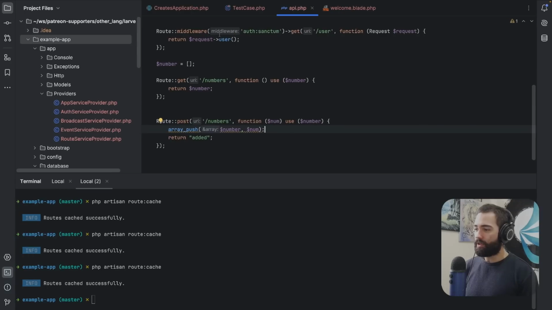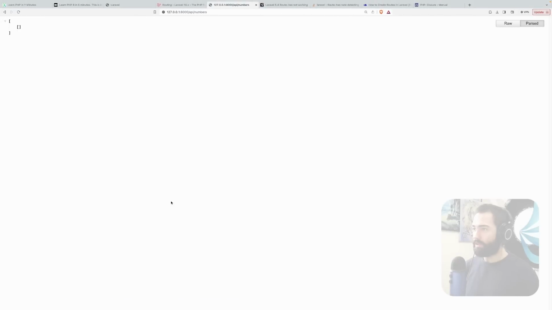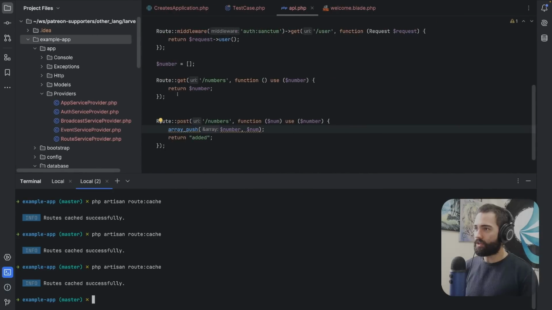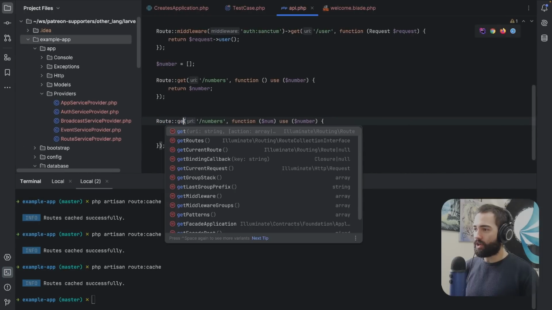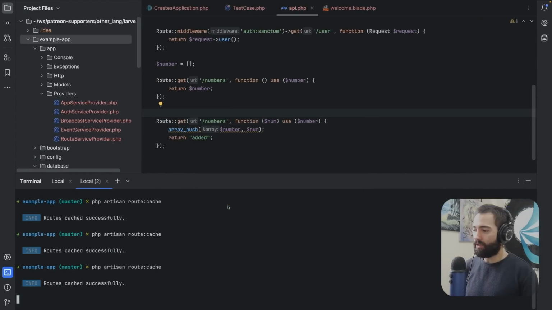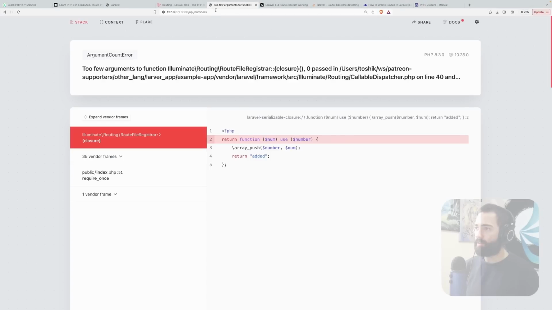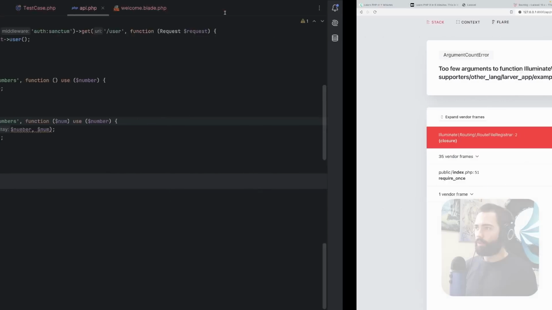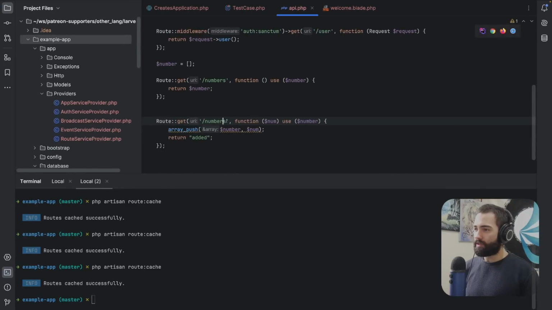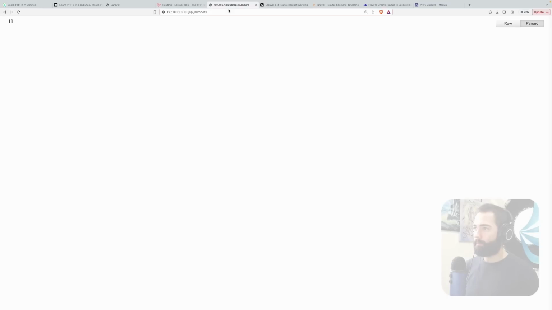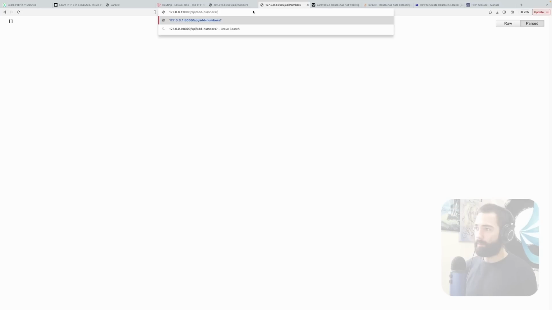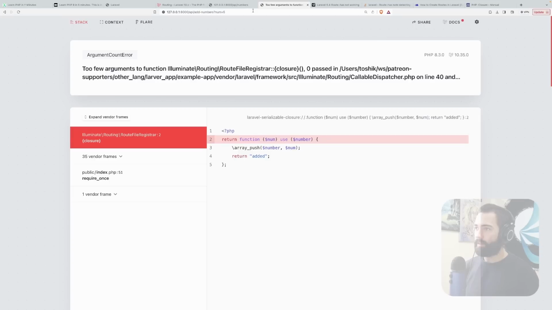So numbers, I will need to regenerate this. Let's go ahead and refresh that. And cool. So actually, I'm going to change this to get because I don't have an HTTP client here, but I just want to be able to do this through the route. So numbers doesn't work. So we're just going to do add numbers. Okay. Forgetting to regenerate this. Okay. No number collisions. Let's go ahead and duplicate this tab. We're going to do add numbers and num, and let's do 5.